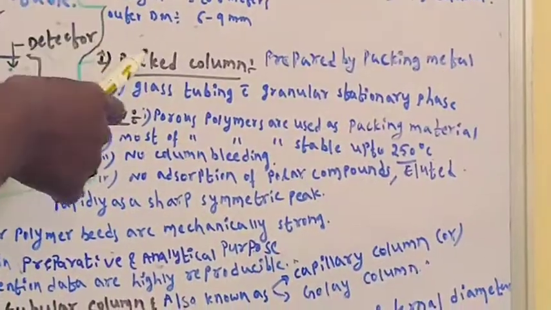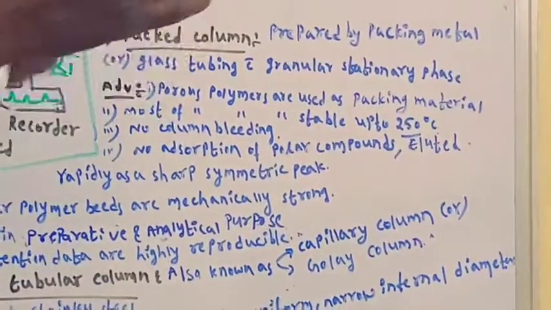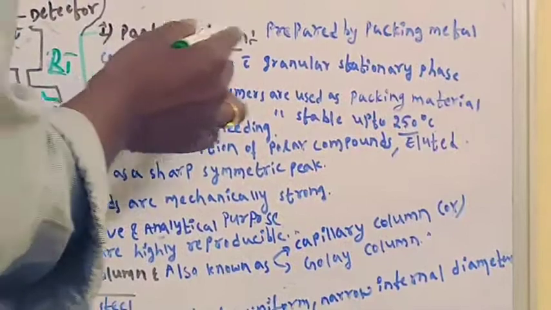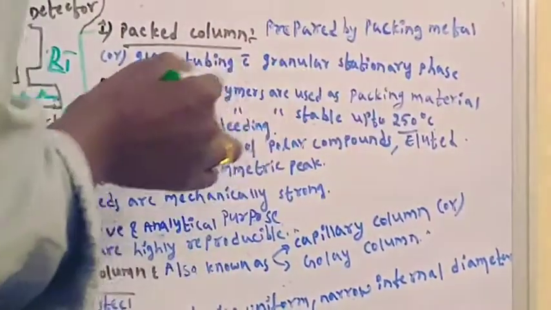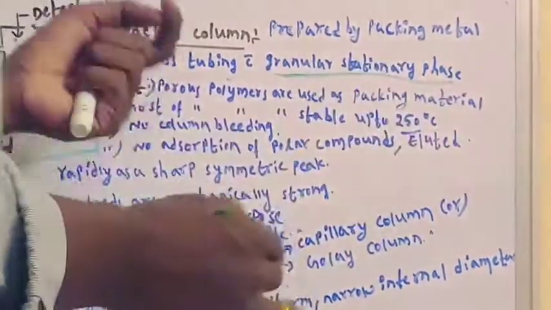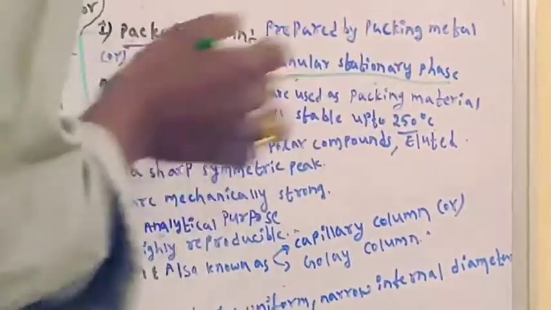Then depending on its nature, the first one is the packed column. The name itself indicates packed. Generally columns are packed with stationary phase or adsorbents. Packed columns are prepared by packing metal or glass tubing with a granular stationary phase.